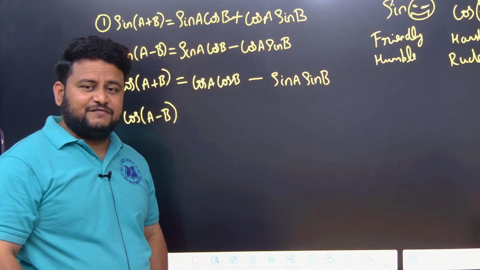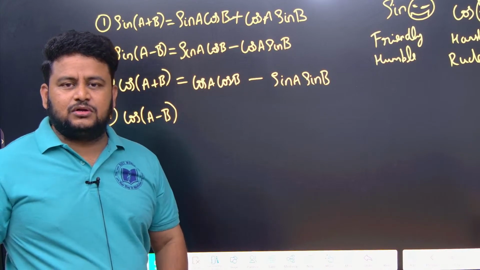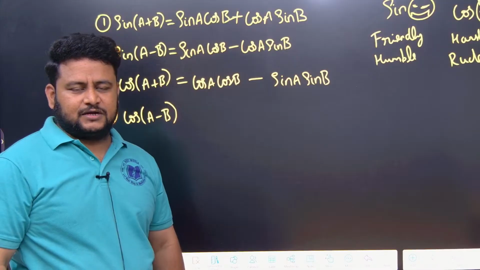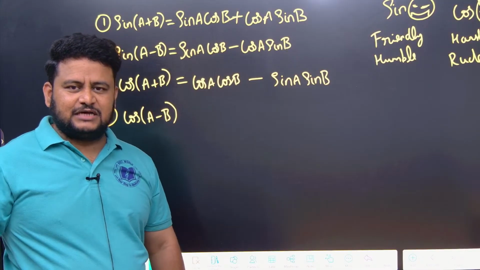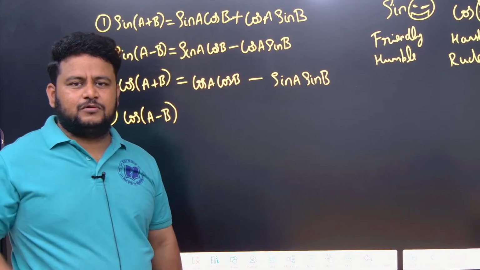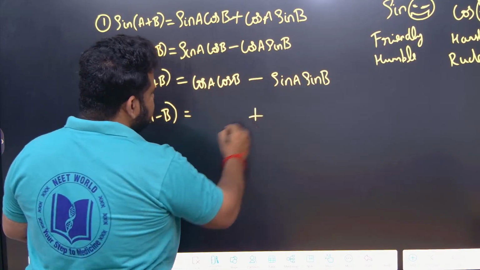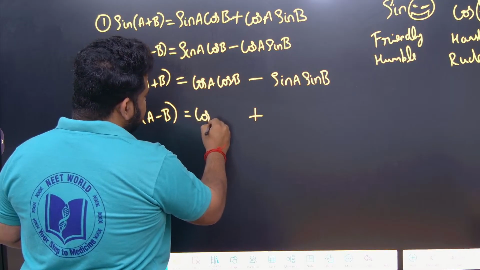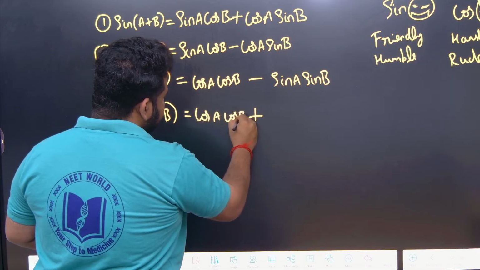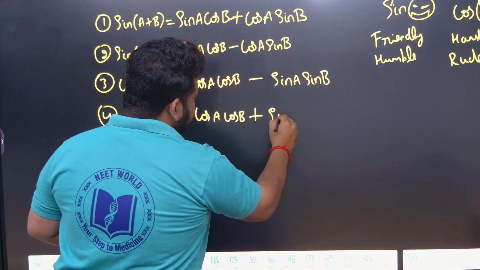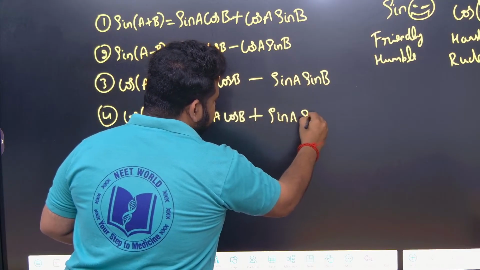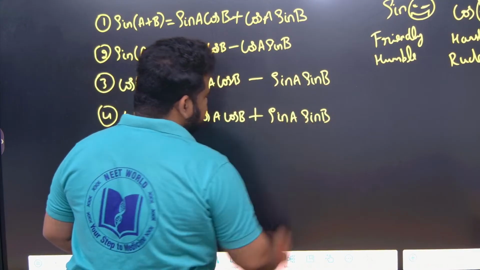But similarly, if I ask cos to close the door, it will open the door. Okay, it's a very peculiar person. If I ask cos to close the door, it will open the door. So what will happen here? Here minus is there, means here it will become plus. So same formula, cos a cos b plus sin a sin b.